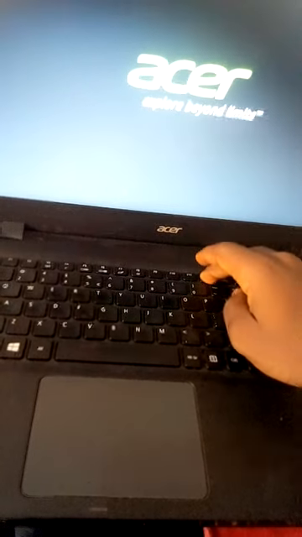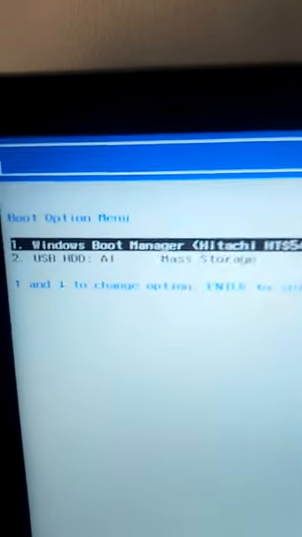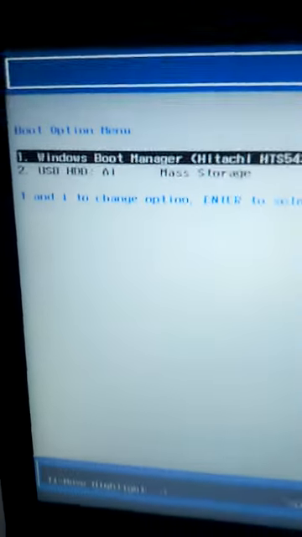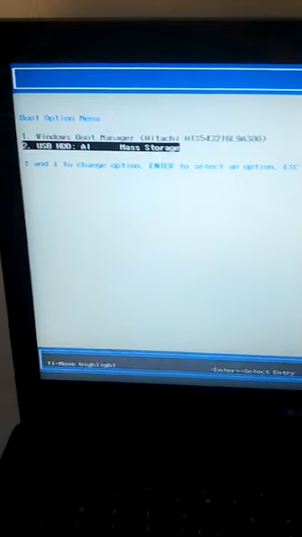Okay, I'll just power off mine again, then hit the power button here and then press F12. Here we go. Here is the boot option menu. You can see the USB drive. This is the USB drive that I have just inserted. This is the bootable drive. As you can see, you can use the arrow keys, up and down, to select your option.